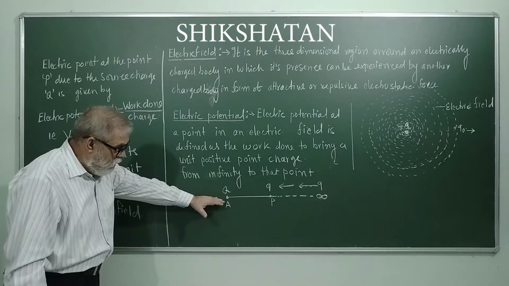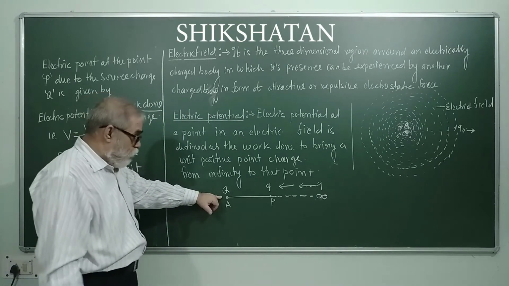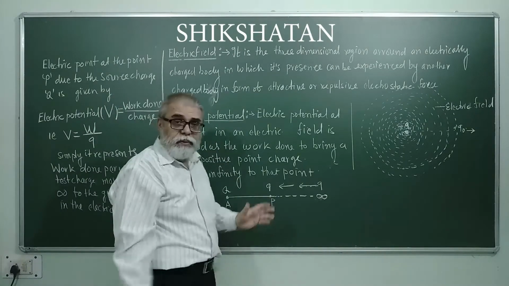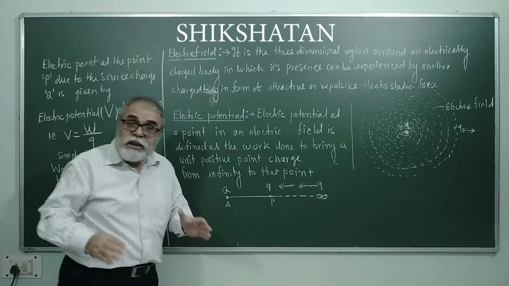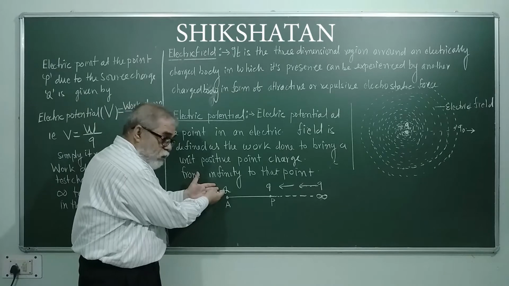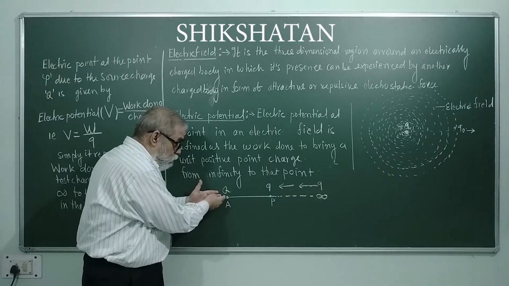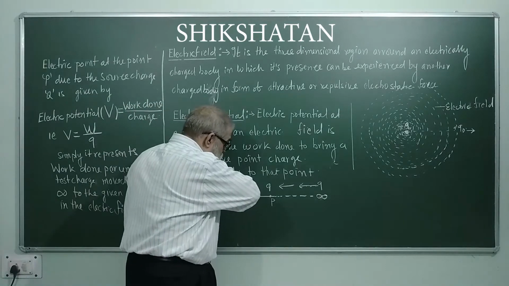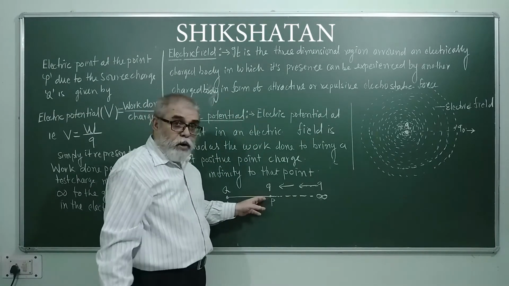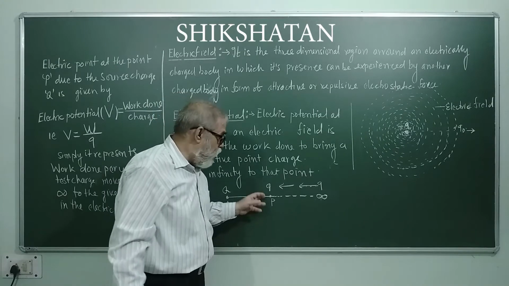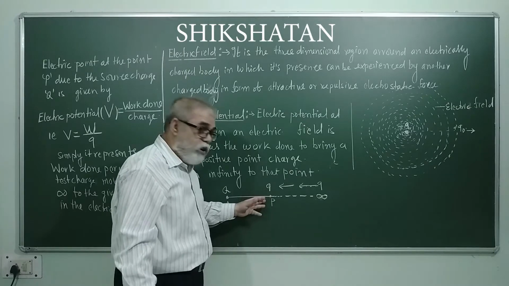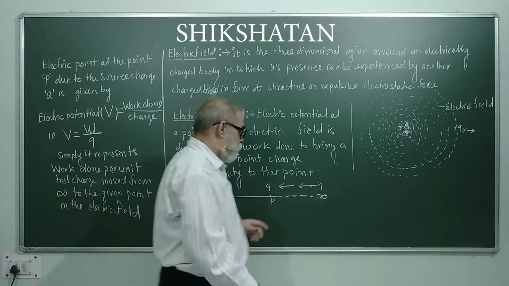Let this be a source charge Q, capital Q. This is the charge which is creating the electric field. The source charge is the charge which creates an electric field around it, represented by capital Q, and within the electric field produced by the source charge, let P be a point at which we have to find electric potential.